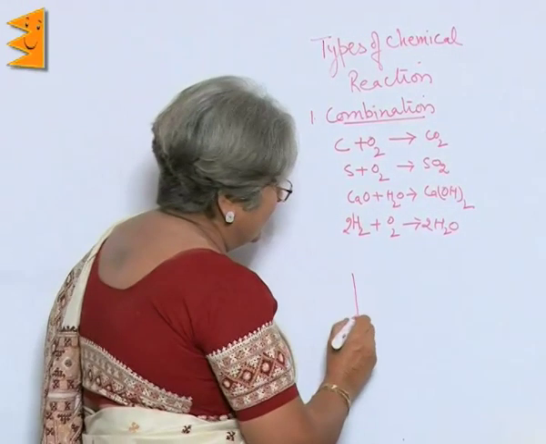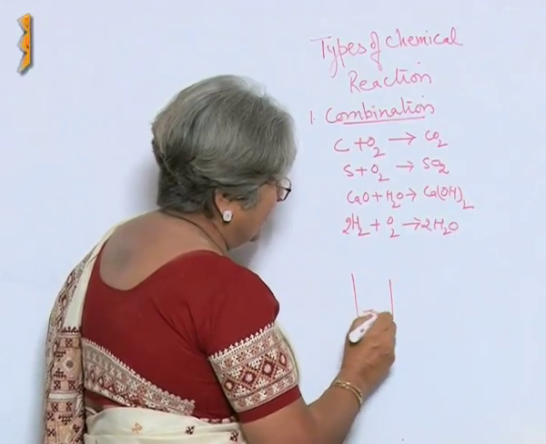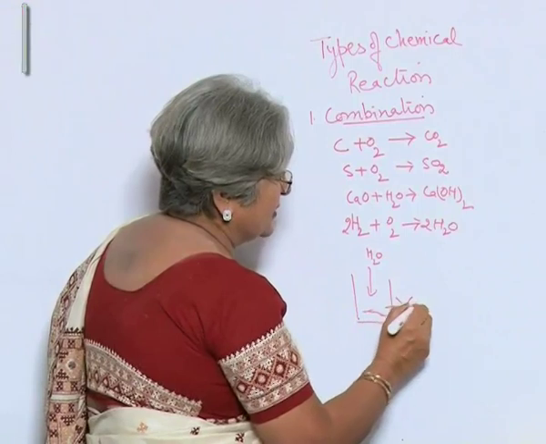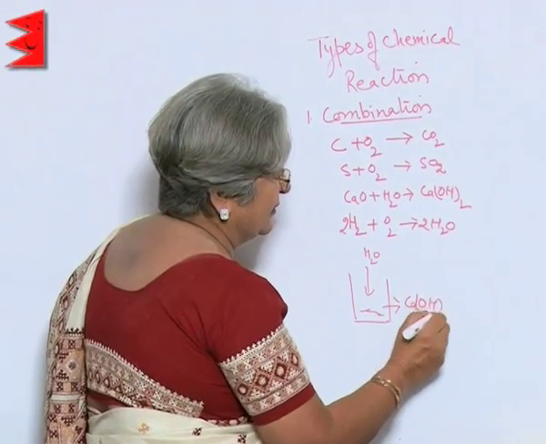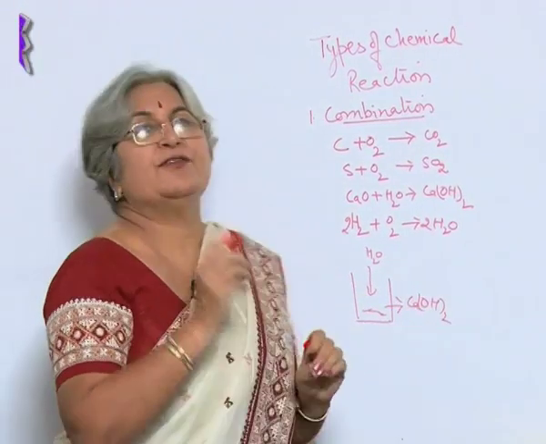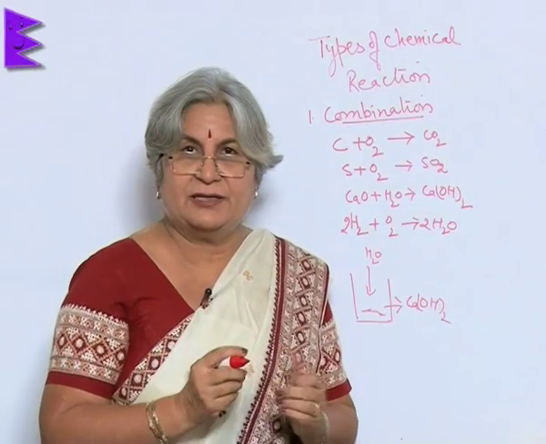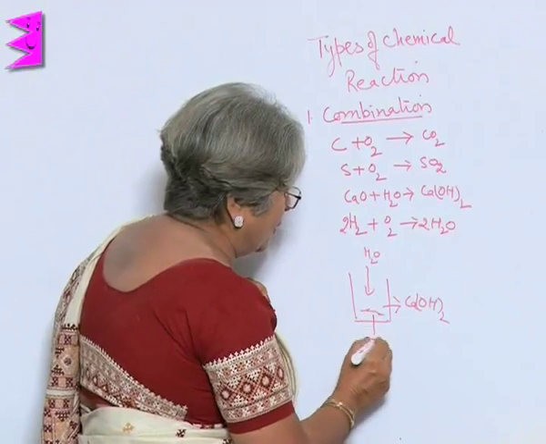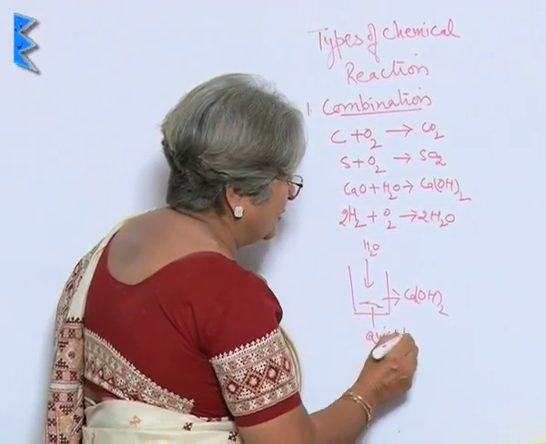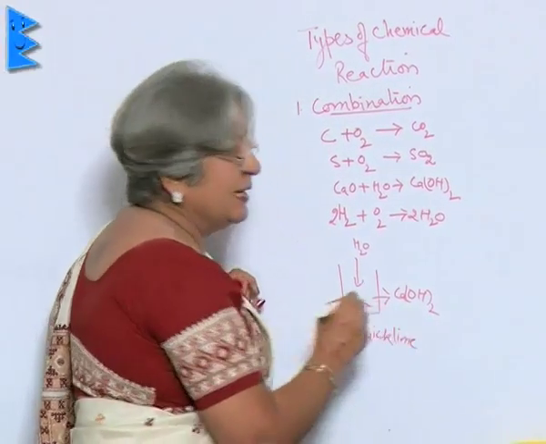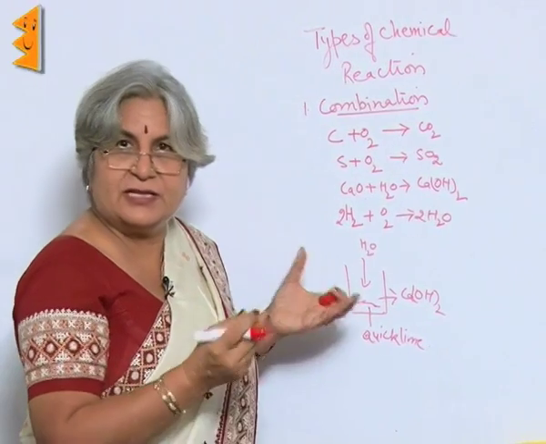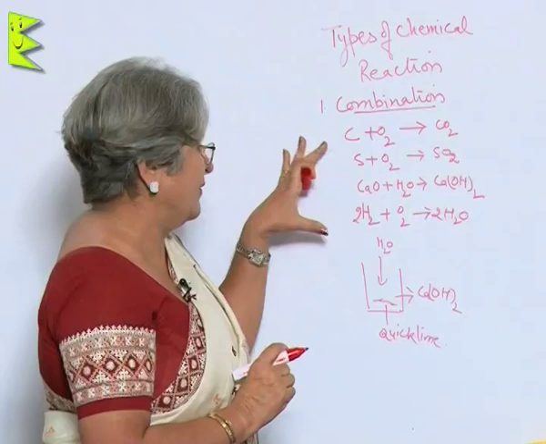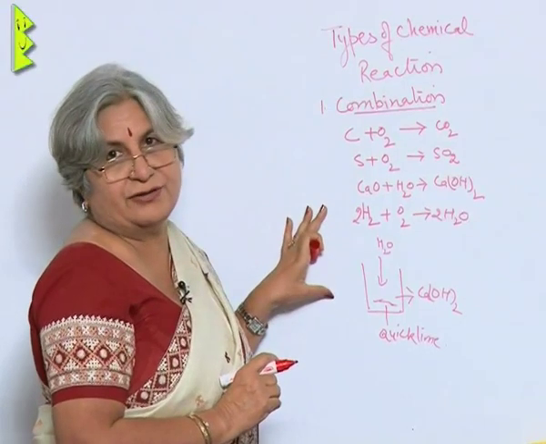You can take some quicklime and add water to it. What you will get is calcium hydroxide, a base. So if you will put a red litmus paper, it will turn blue. So you will know that from quicklime and water, you have got lime water, which is just addition of quicklime and water. These type of reactions are called combination reactions.